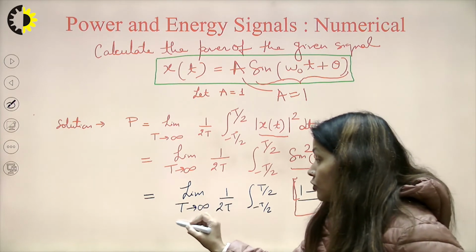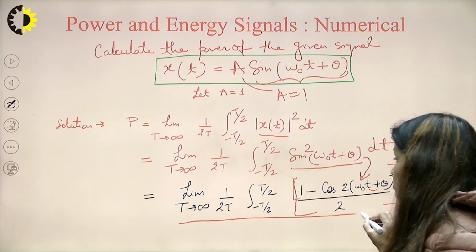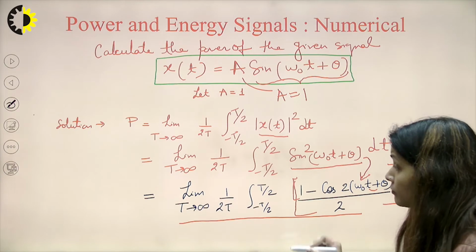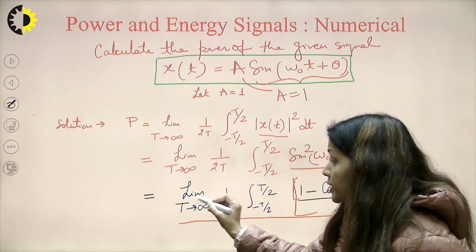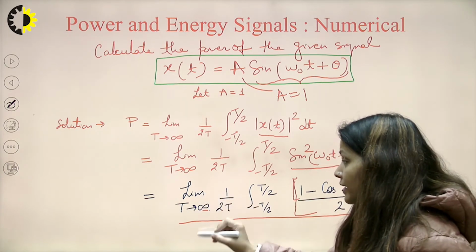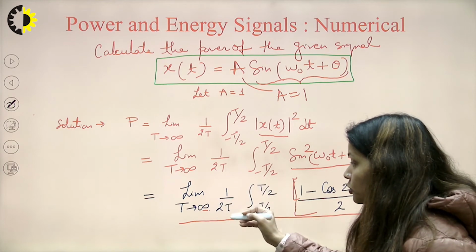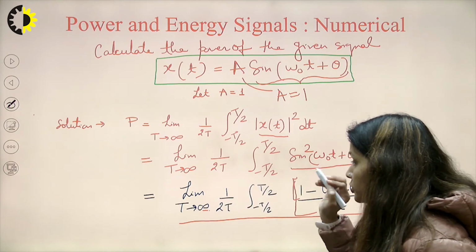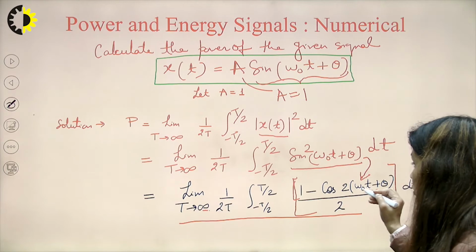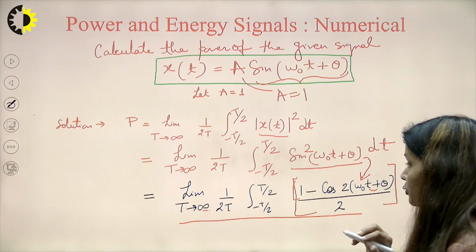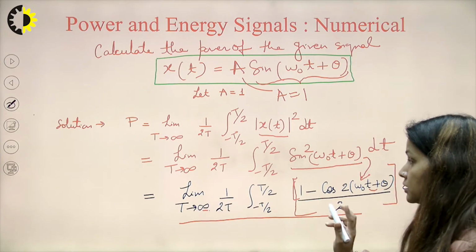Now, I would like to integrate it. How to integrate, that we will see. Limit t tending to infinity, write it as 1 upon 2t, from minus t by 2 to t by 2, 1 minus cos 2 omega naught t plus theta upon 2. Let us say this is 1.